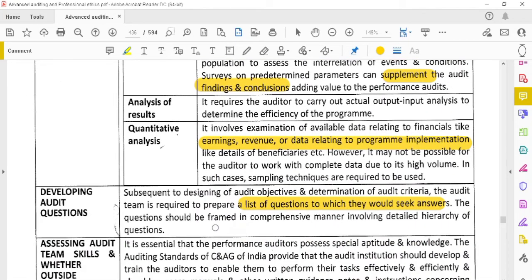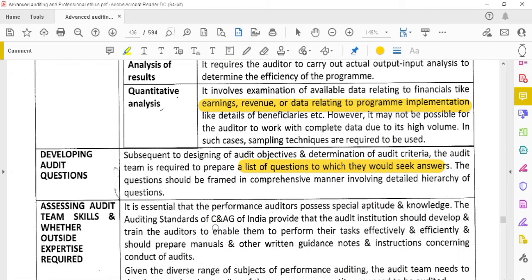Okay, next we have to develop the audit questions. Means any doubt arises during the audit, we have to frame that one as a question, and we have to try to ask for the answers for that questions. Okay, that we have to try to solve the answers for that.